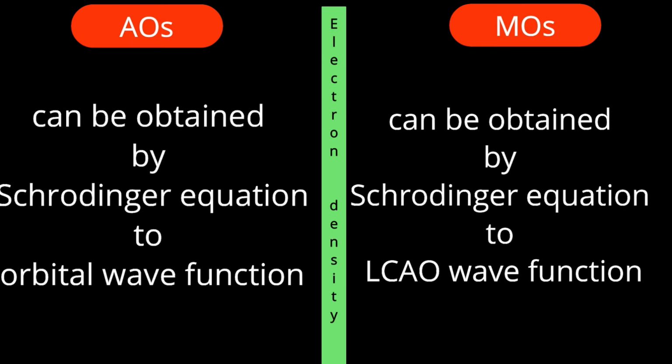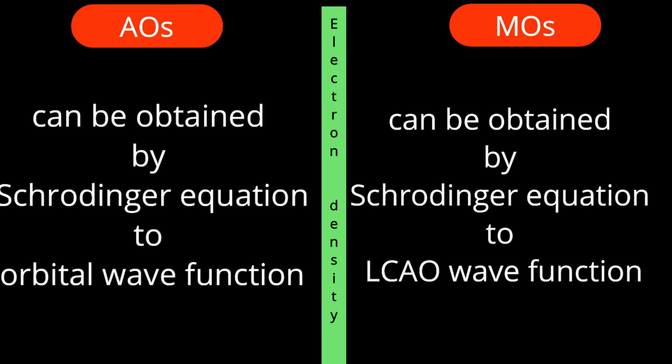The point of comparison here is electron density. How can we obtain electron density in an orbital? By means of the solution of the wave function. How can we obtain the solution of the wave function? By the Schrodinger equation. Whatever we say, different magnetic quantum numbers, is a result of the solution of the Schrodinger equation. So for atomic orbitals, electron density can properly be understood by solving the orbital wave function with the help of the Schrodinger equation.